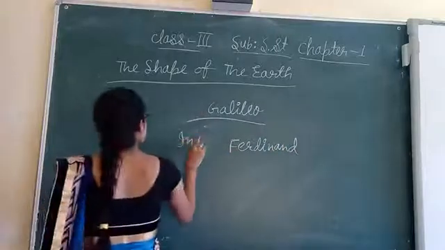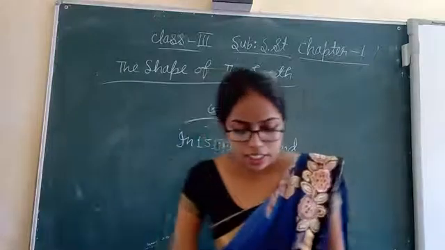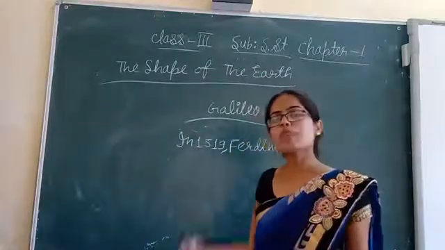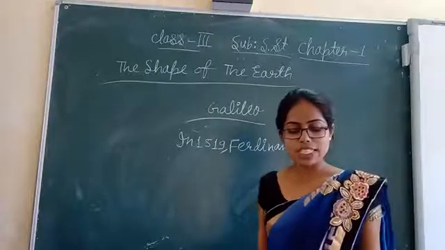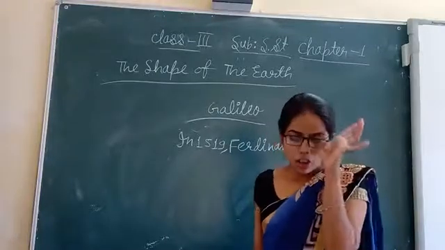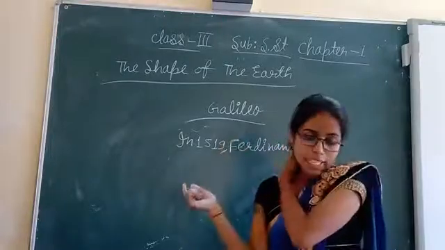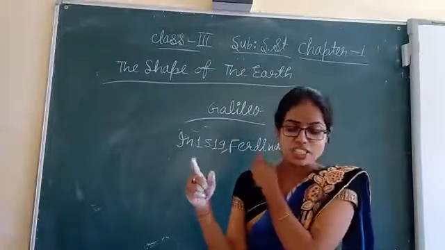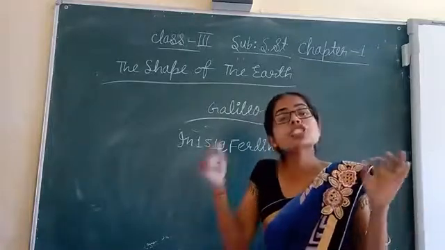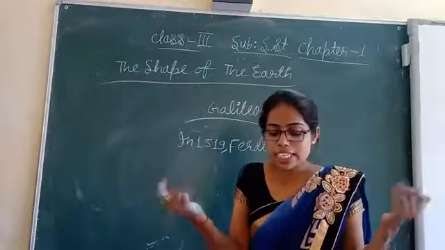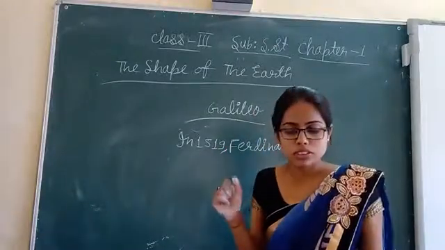In 1519, this Ferdinand Magellan, a Portuguese sailor, went on a sea voyage with his sailors, and the sailors reached the place from where they started. This proved that Earth is round.